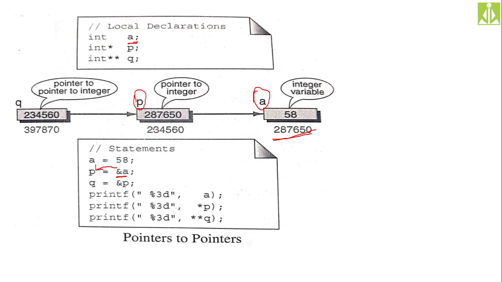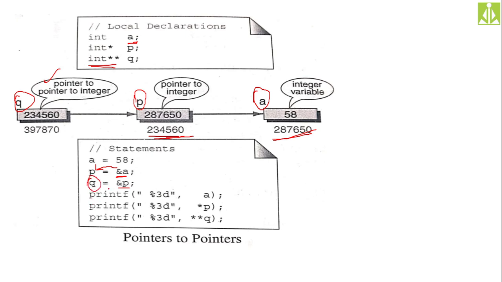That p pointer is also having an address. So to store that into another pointer, we need a pointer to integer. See here, pointer to integer. That is how we declare q: int double star, pointer to pointer. To store the pointer's address, &p, we need a pointer to pointer, and that pointer to pointer is nothing but your q.